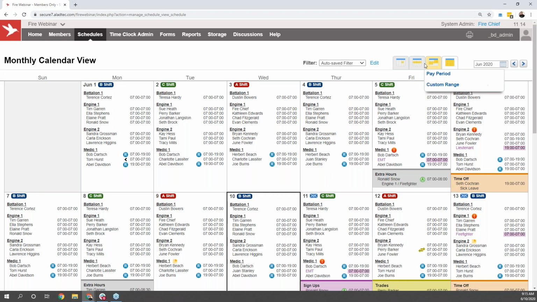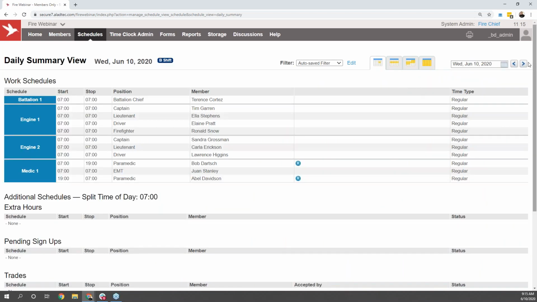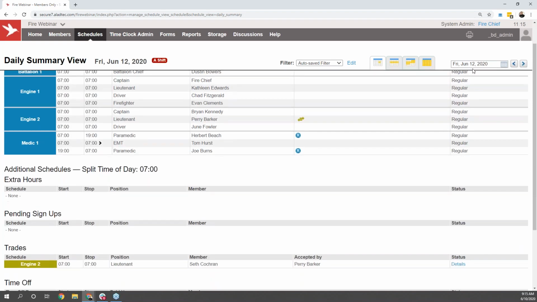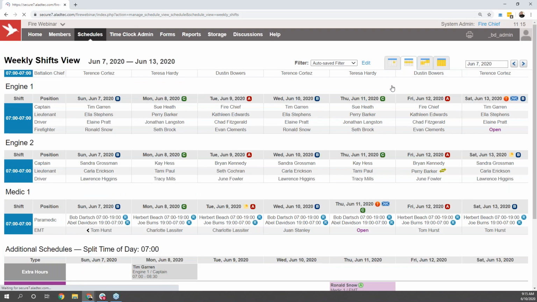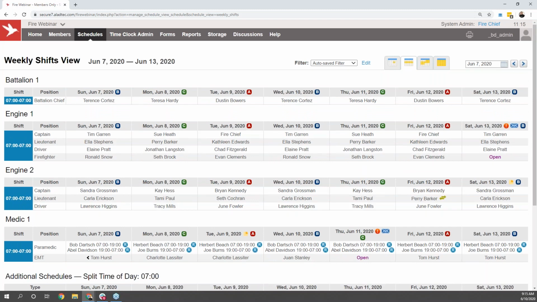Some of the other favorite views are the daily summary view, and that's going to give you a quick at a glance what's happening for any single day within the system. And another favorite, one of my favorites, is the weekly shifts view to see a full week's worth of information in one view rather than just a specific day or an entire month.